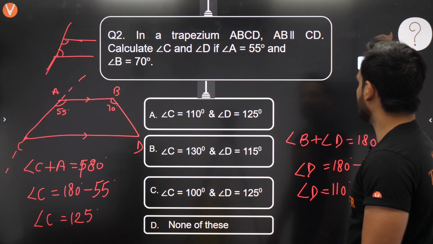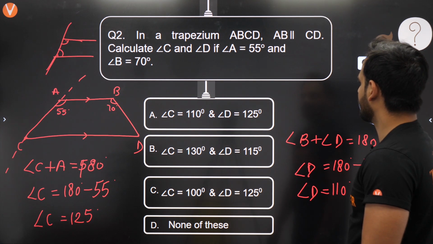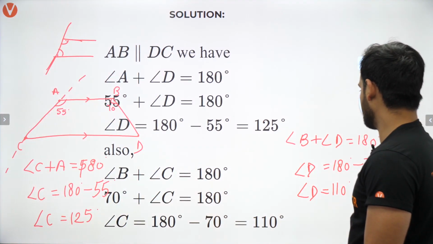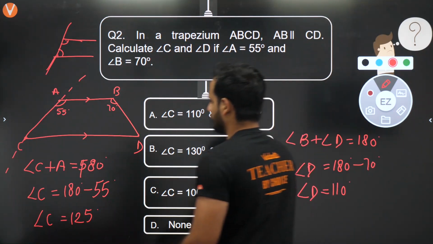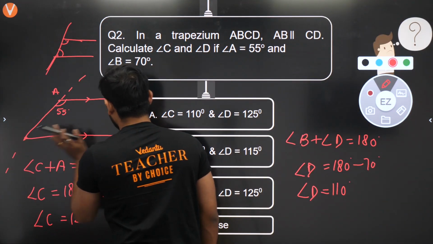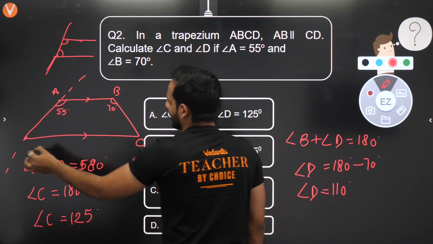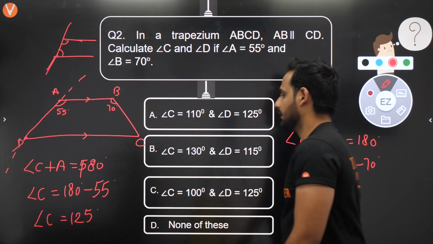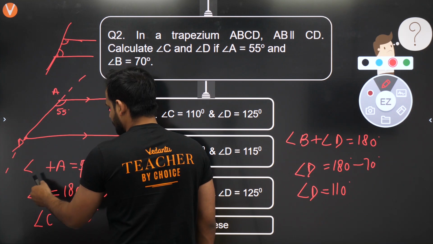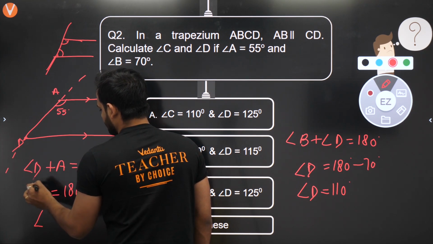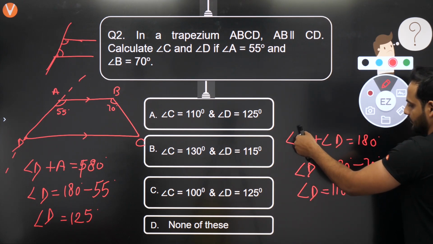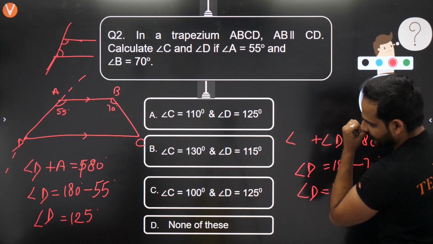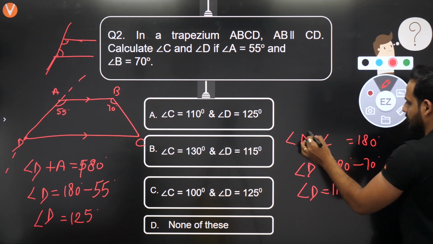Okay, AB parallel to CD. So here they have got angle A plus angle D. Okay, I understood. I made a mistake here in this part. Actually, it should be A, B, C and D. Okay, so now I can say, sir, here we will be getting point D. And here we will be getting point C. Angle A plus angle D and angle B plus angle C.